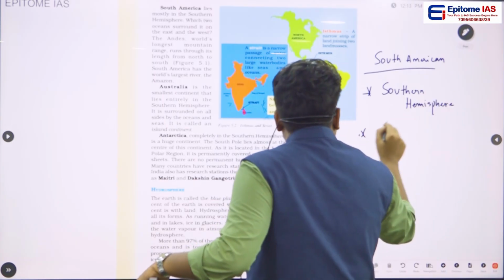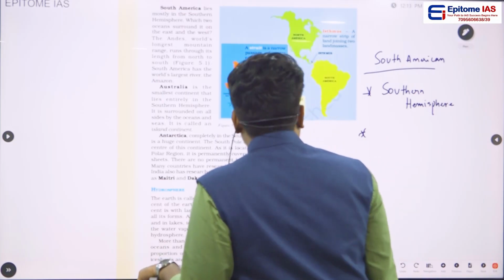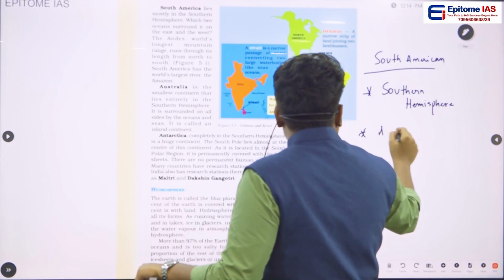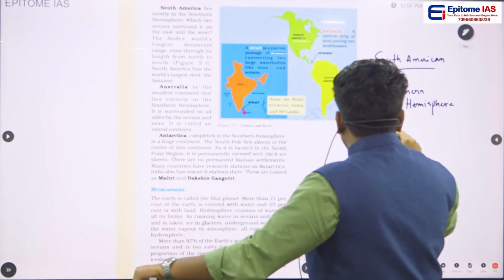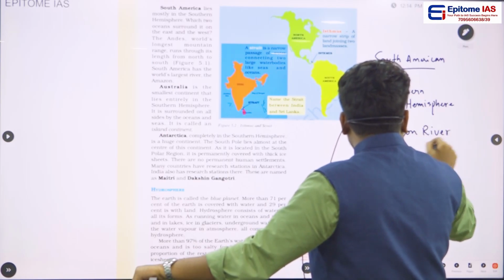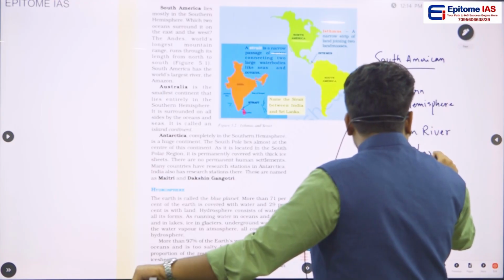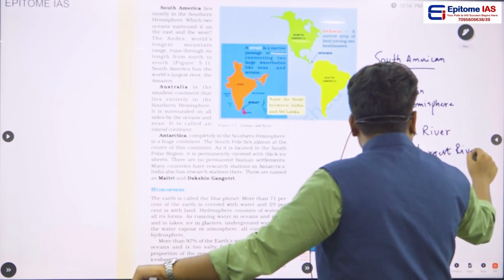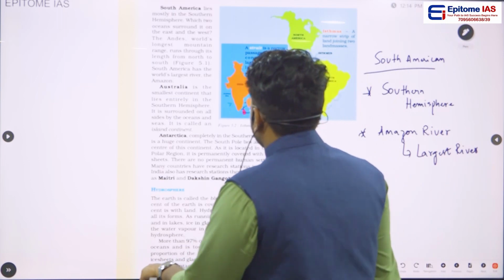and this South American continent is having the Amazon river, and this Amazon river is the largest river which is present on the earth.